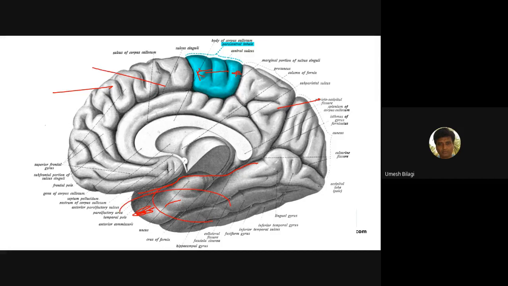Lesions of this: there is a medial part and a lateral part. The medial part of the temporal lobe and hippocampus are connected with memory. Remember this. The lateral part of the temporal lobe is connected with aphasia. Broca's aphasia and all those things come on the lateral aspect.